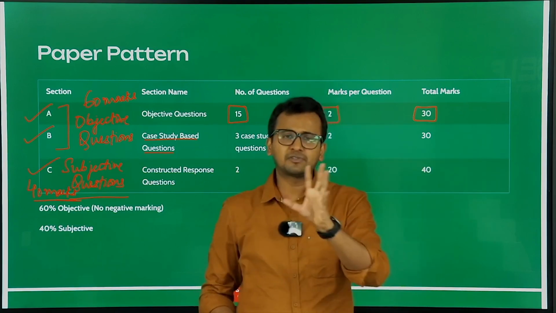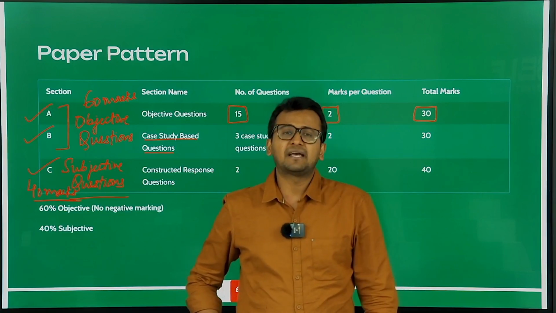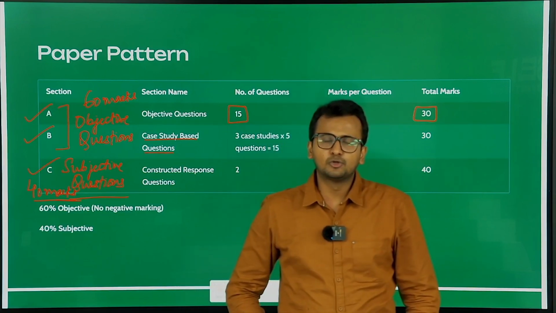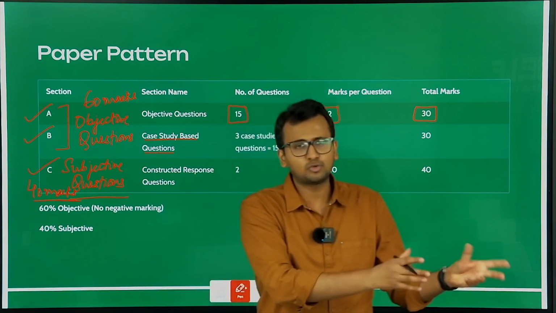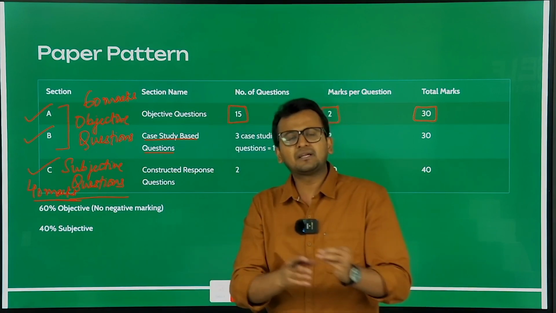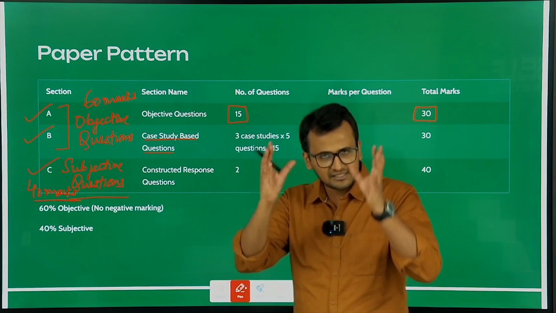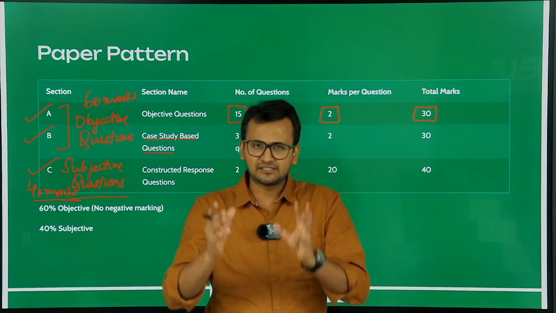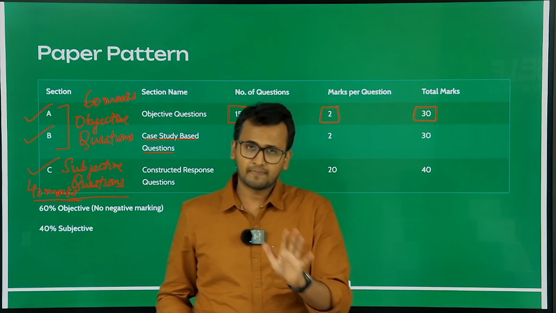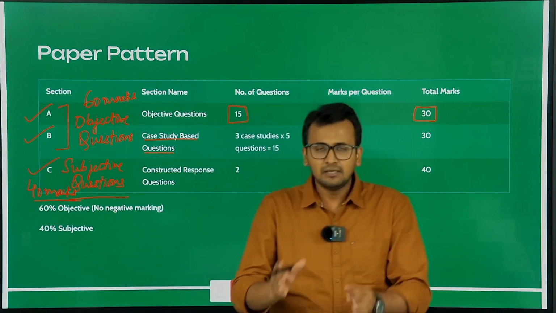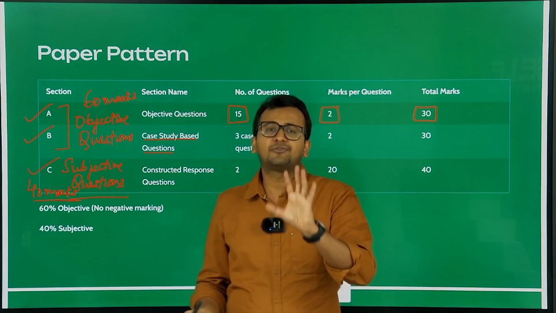So what was section A? Section A was passage reading. You had a passage, and based on that passage you had certain questions which you had to answer. Similarly, over here you will be given a case study, and you have to read that case study. Based on that case study, you have to answer 5 questions.